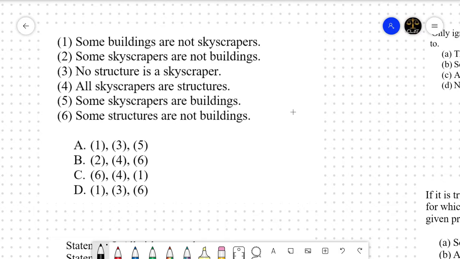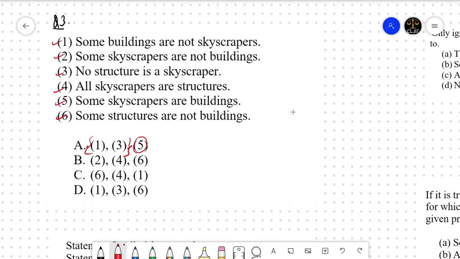Okay, let's move to question number 3. In this question, guys, 6 statements are there marked as 1, 2, 3, 4, 5 and 6, right? And 4 options are given. Each option is a combination of 3 statements, and in the question it was given that that particular option is correct in which the third statement is a valid inference if the previous 2 statements are considered to be true.